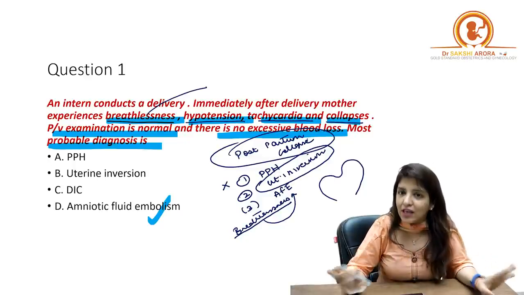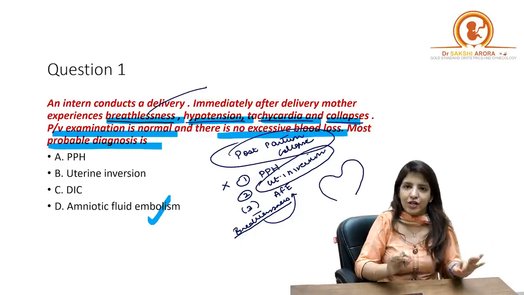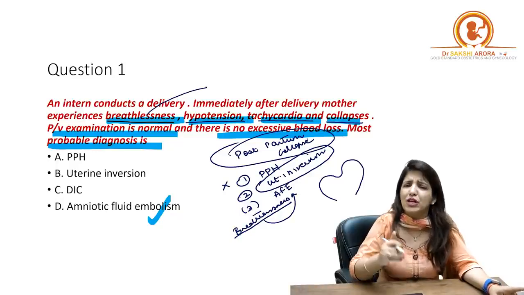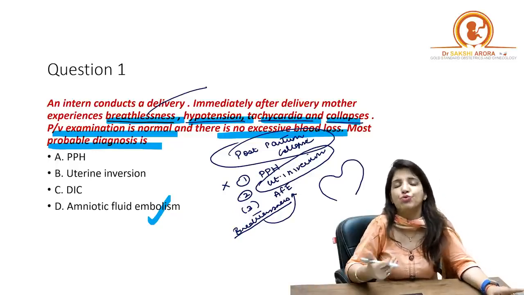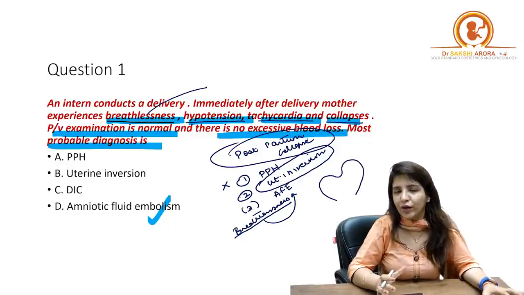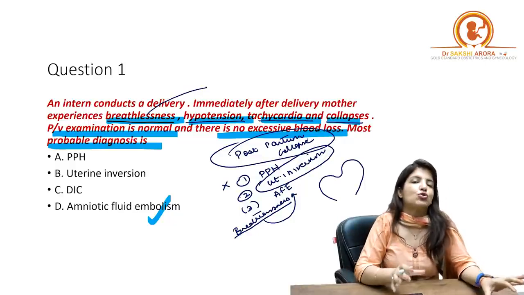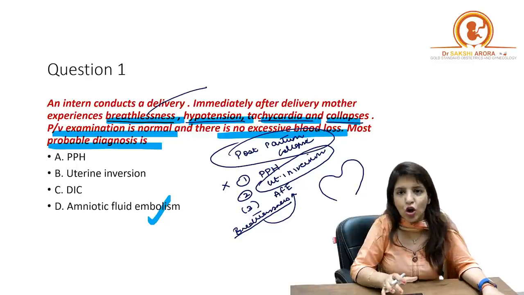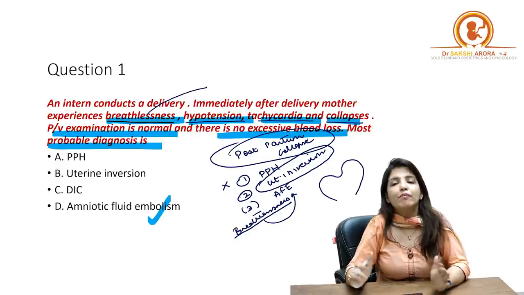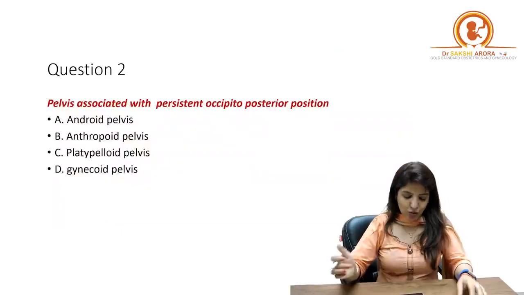So if there is nothing else mentioned, and simply the patient goes into shock immediately after delivery, then it's a case of uterine inversion, because in uterine inversion the patient immediately goes into shock due to neurogenic shock. Right? Just one more thing I want to tell you here: in uterine inversion, initially the patient goes into shock because of neurogenic shock, but death happens in uterine inversion because of hemorrhage, because of hemorrhagic shock. Right? So let's see our next question.